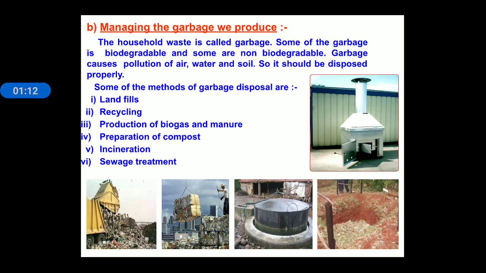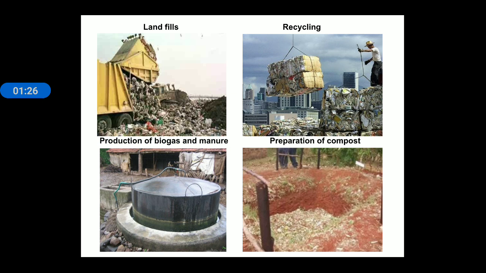environment. Some of the methods for garbage disposal are landfills, recycling, production of biogas, manure, preparation of compost, incineration and sewage treatment. The first one is landfills.